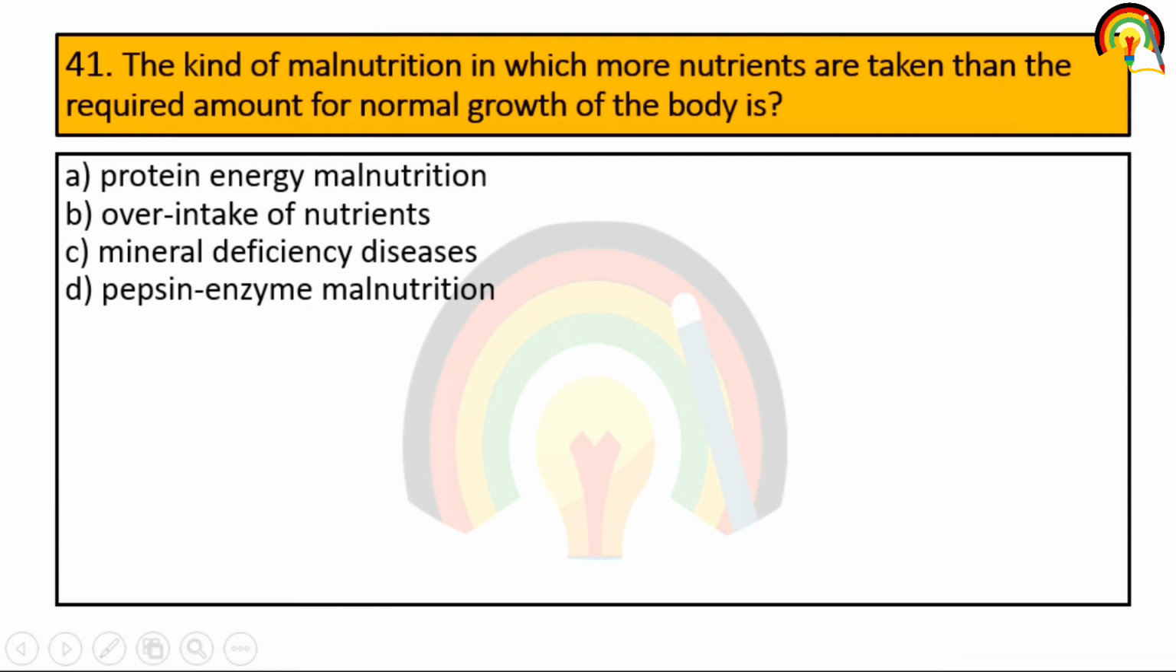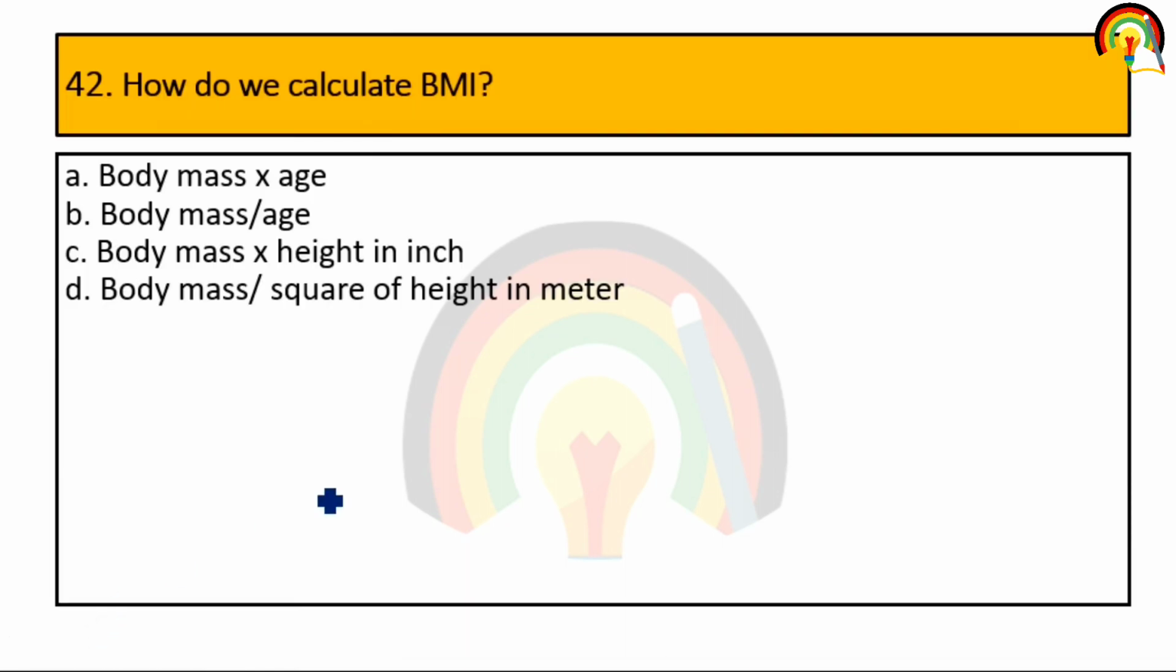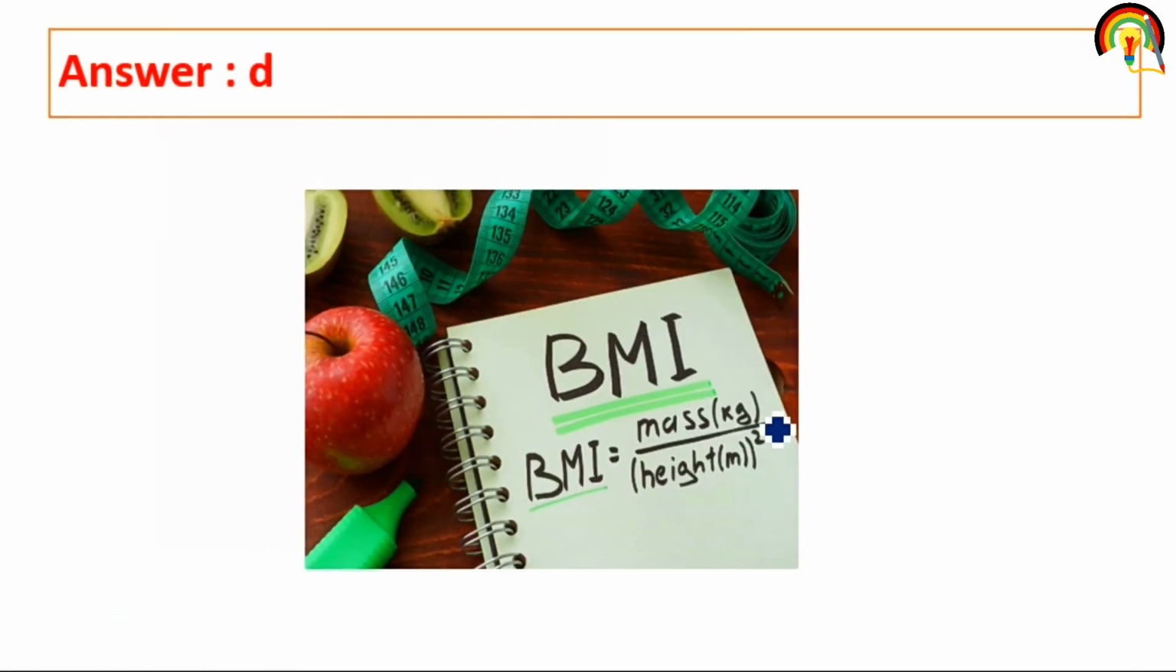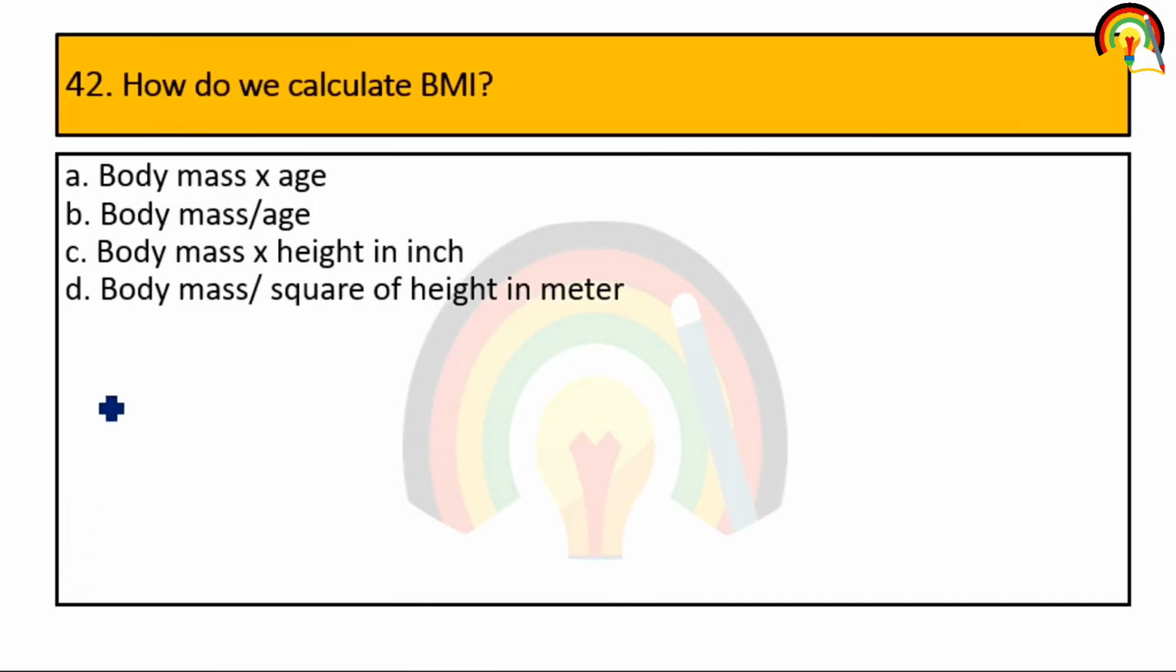Next one. The kind of malnutrition in which more nutrients are taken than the required amount for normal growth of the body is. So it is over intake of nutrients. Next one. How do we calculate BMI? Body mass index. So how can we calculate it? Mass in kg, body mass in kg, and height in meter square. Right? So it is body mass upon square of height in meter. So this is how we can calculate BMI. This is also very important. Please star mark it.